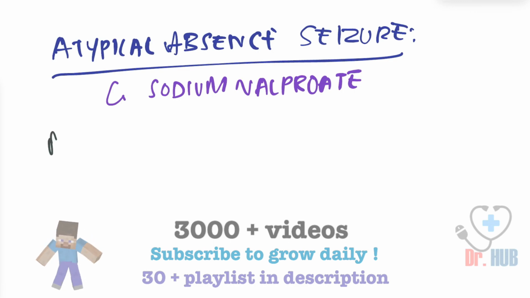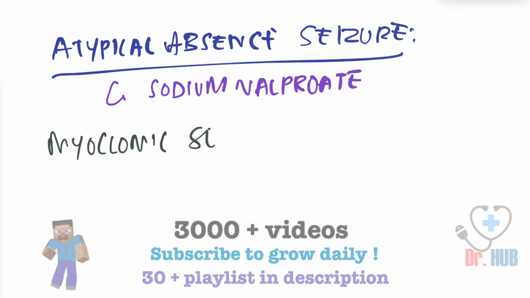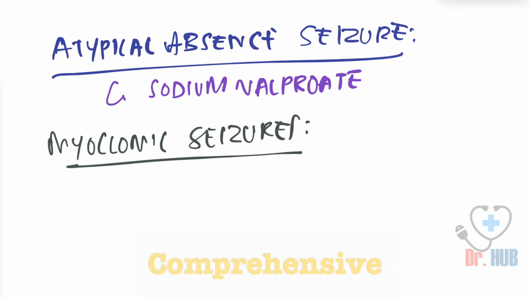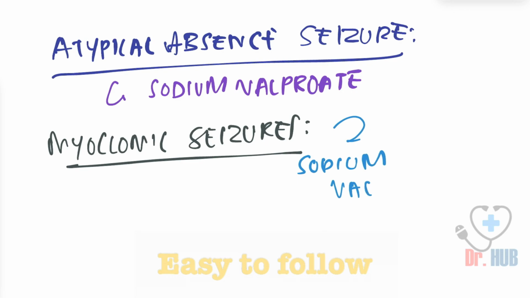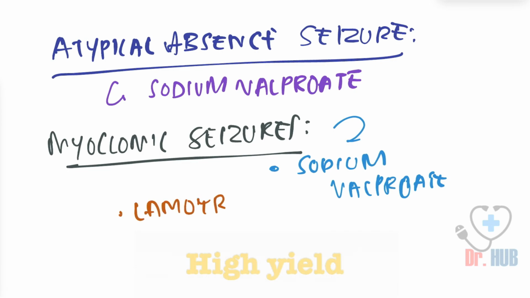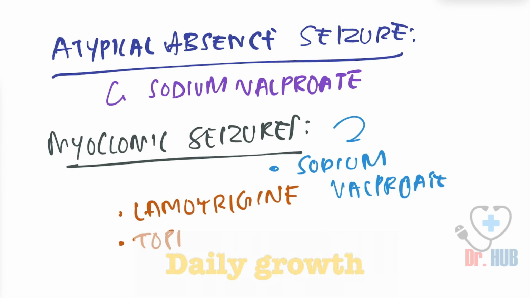Then what about the myoclonic seizures? In terms of the myoclonic seizures, the DOC, the drug of choice, is sodium valproate. After sodium valproate, we can also give lamotrigine, and then there is also topiramate.